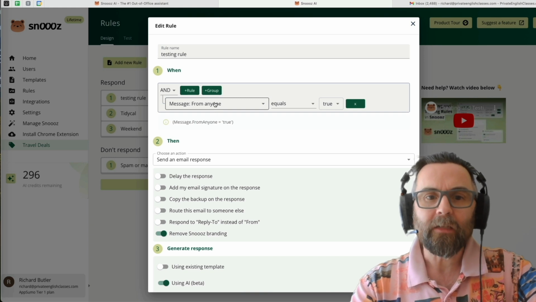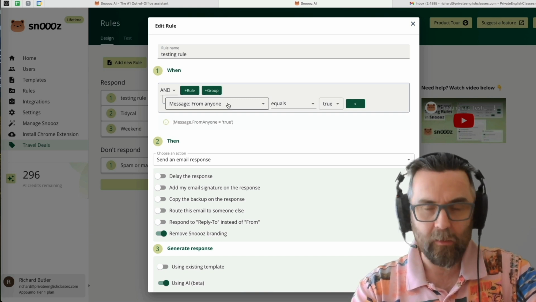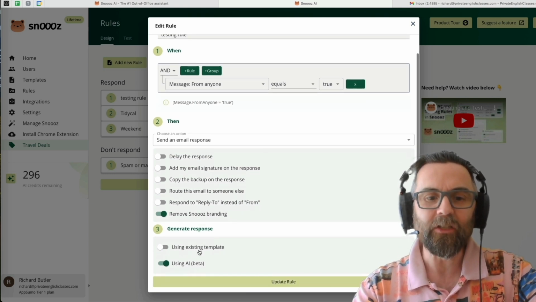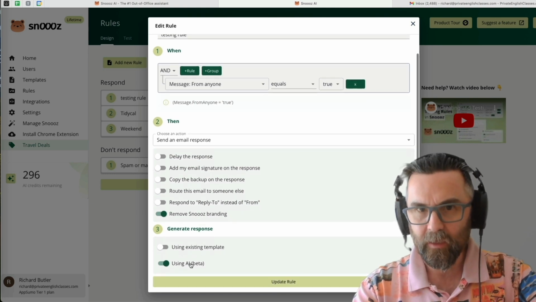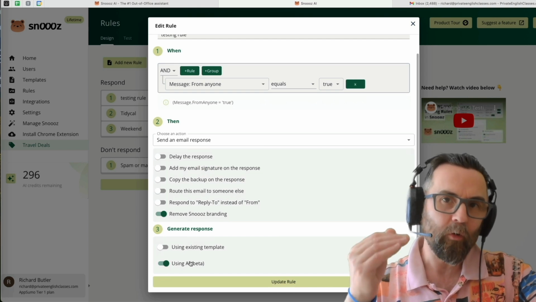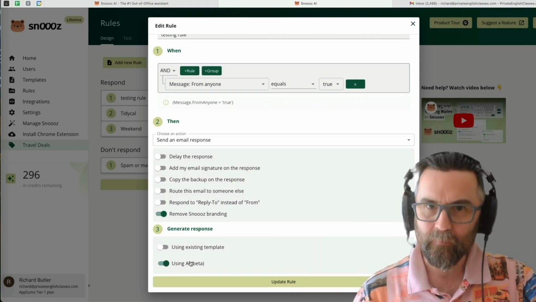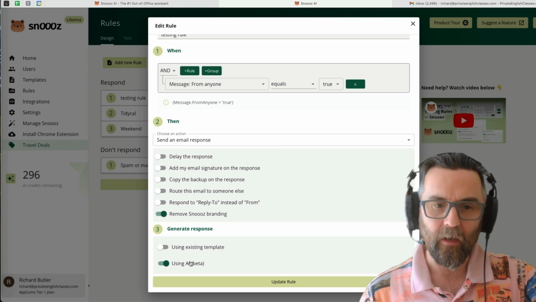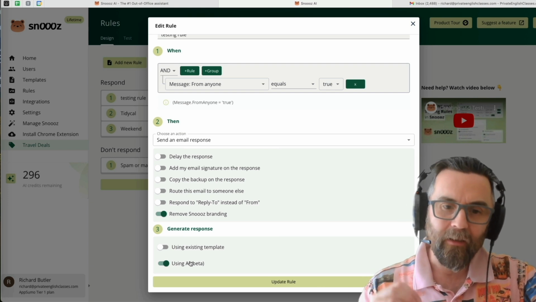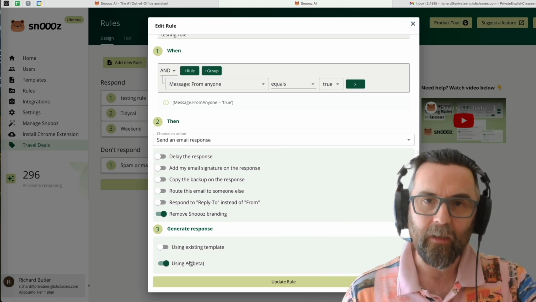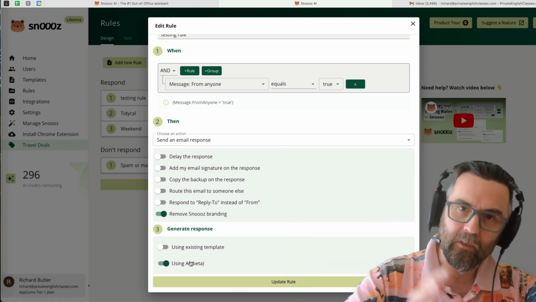It says if message is from equals true. So no matter what message you get, send an email response and use the AI. Okay. Now the AI will read the message the person sent, and then it will respond back. And I'll show you an example of that. It's not bad, but I've asked them to put it on the roadmap to have more control over that AI, whether it's more professional, whether it's more